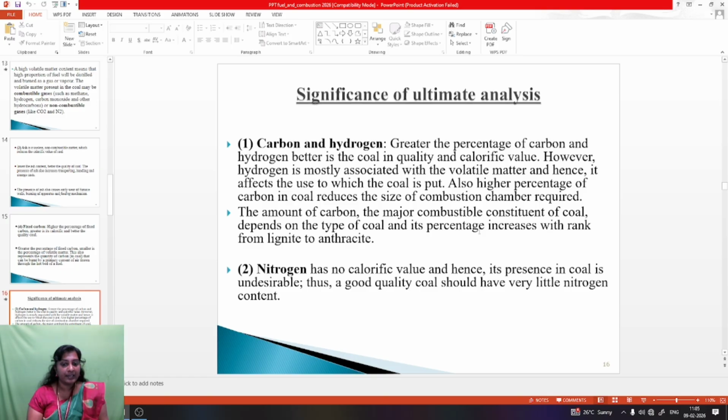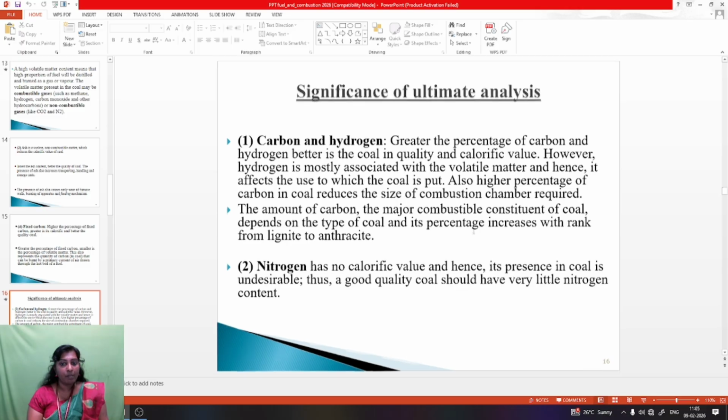Then second one, nitrogen. It has no calorific value and hence its presence in coal is undesirable. A good quality coal should have very little nitrogen content.